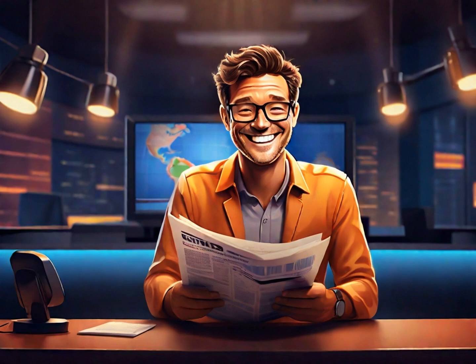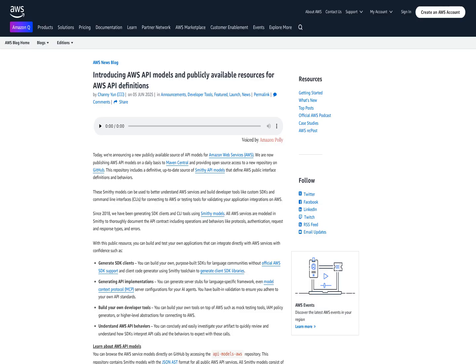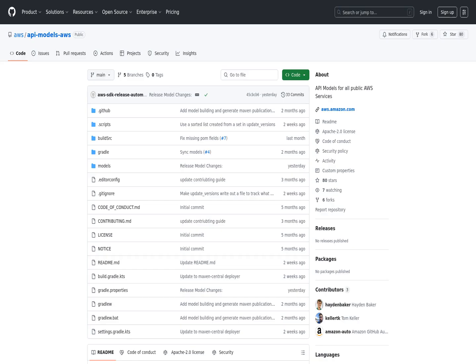Let's check the news from AWS. AWS announces an official source for AWS API model definition files and service model packages. This move enables developers to access API definitions for all AWS services.